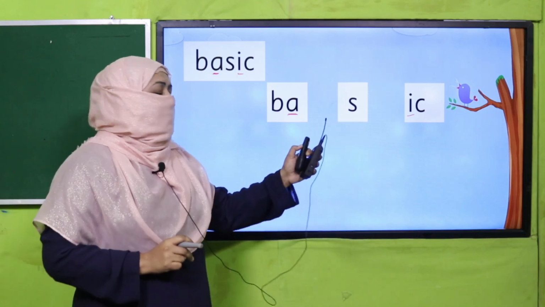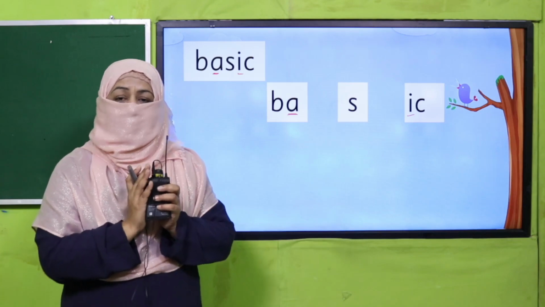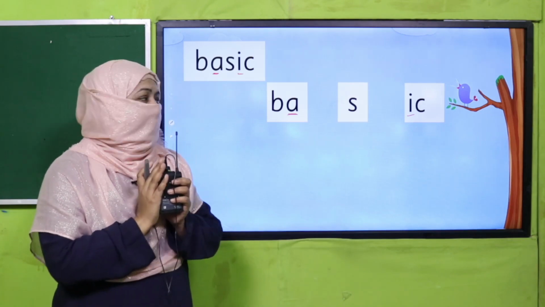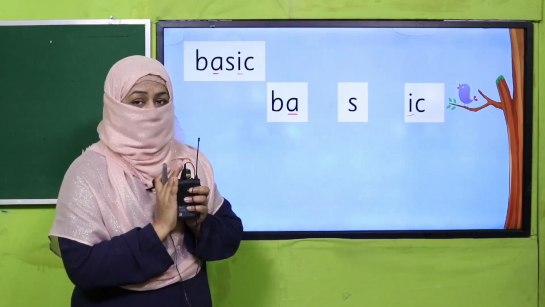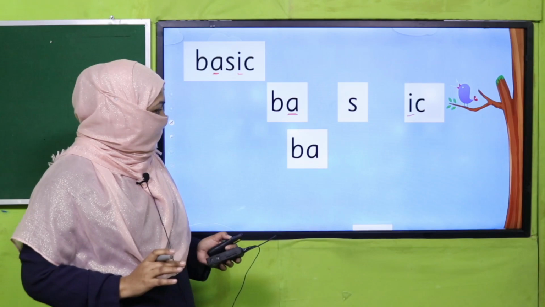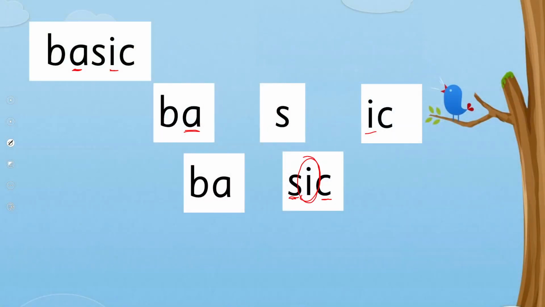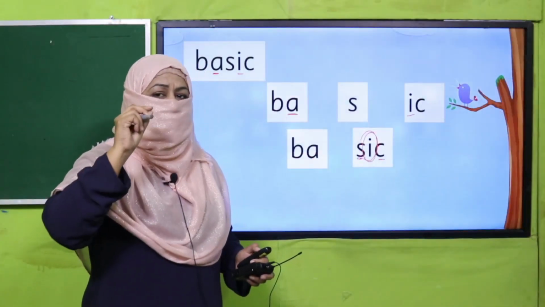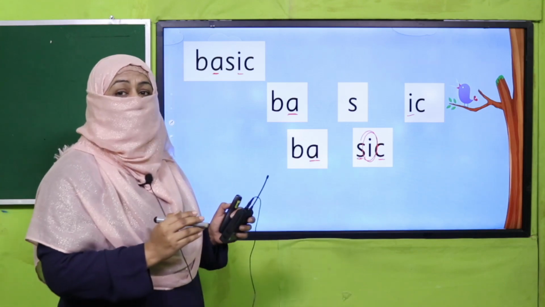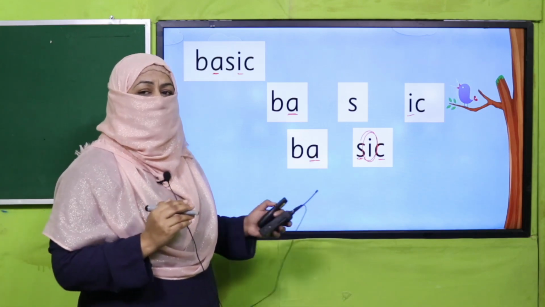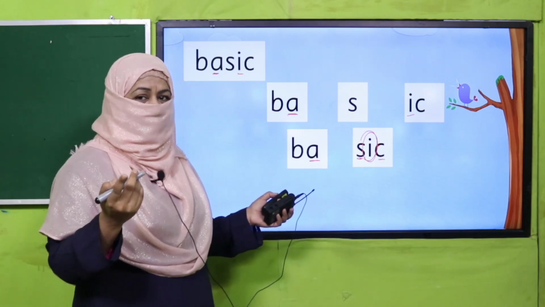Remember? So, this letter will attach with one part, and the part it's going to attach will be a closed vowel, and it will give its short sound, right, like this. So this S and C has closed this I, so I is going to give short sound, and this A is open, right? So it is going to give long sound. And what is the long sound? A, right? We know the face of the letter is the long sound A.